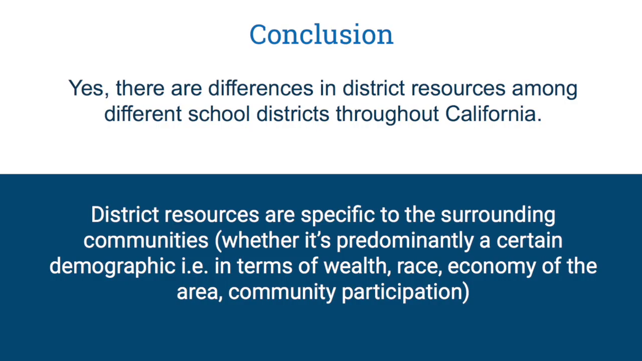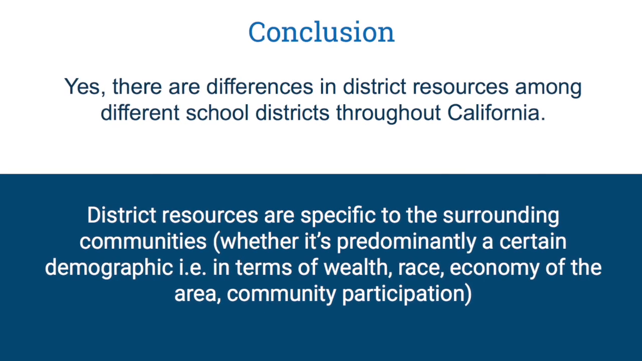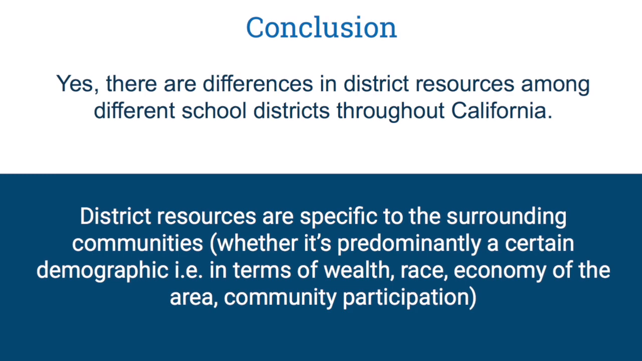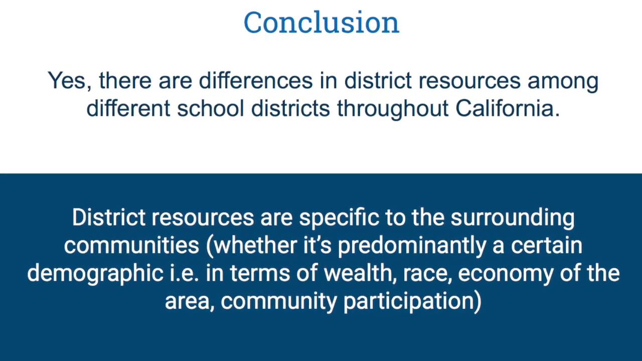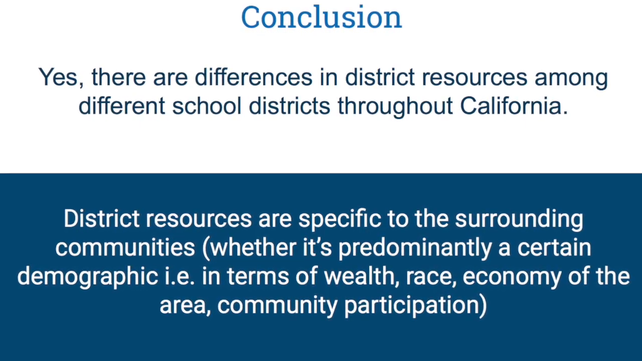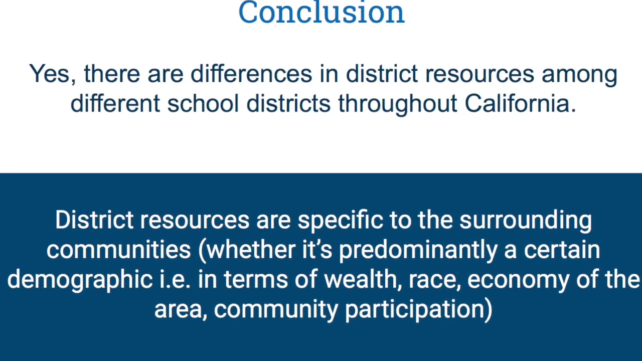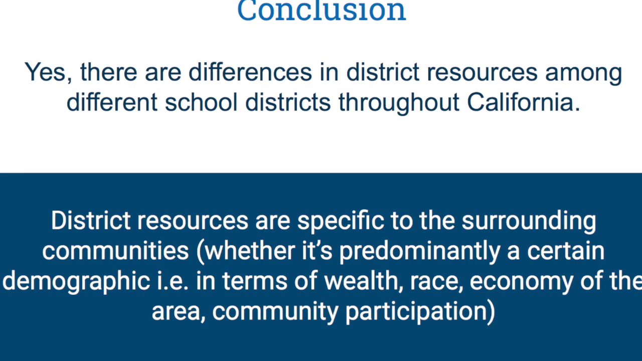Overall, from our research, we've concluded that there are definitely differences in school district resources in California and that district resources are specific to the surrounding communities. The biggest influence on district resources is the community they're in, and what we mean by that is factors like demographics in terms of wealth, race, economy of the area, and especially community participation make a big impact on what resources are available and what aren't.